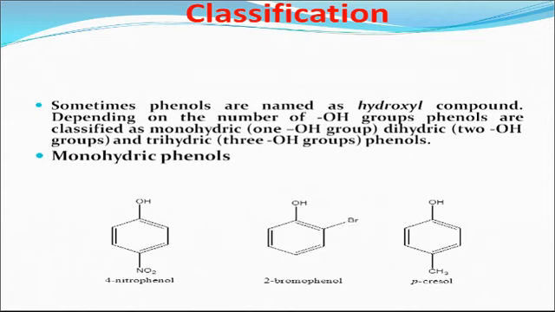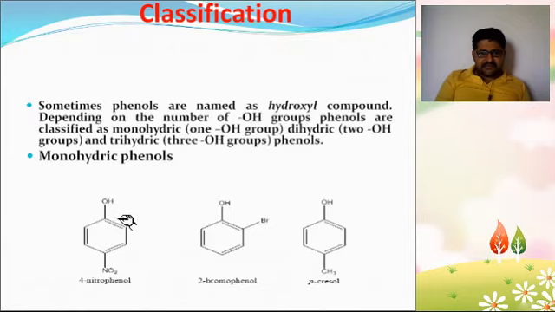Now classification. In classification, phenols are sometimes named as hydroxyl compounds. Depending on the number of hydroxy groups, phenols are classified as monohydric, dihydric, and trihydric. Monohydric is a compound containing only one hydroxy group, dihydric is a compound containing two hydroxy groups, and trihydric is a compound containing three hydroxy groups. So first, monohydric phenol.